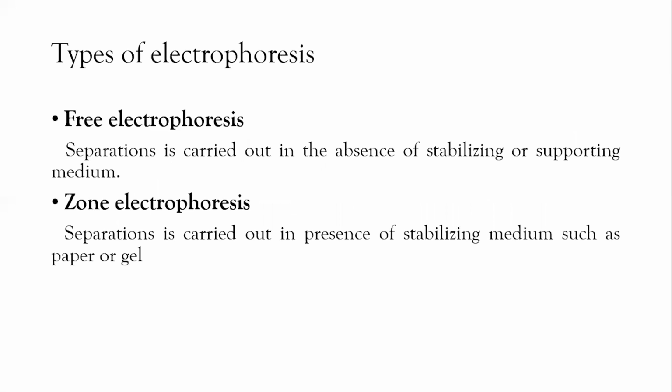Then, types of electrophoresis. Depending upon the stabilizing media, electrophoresis is mainly classified into two types, that is free and zone electrophoresis. Free electrophoresis means the separation is carried out in the absence of a stabilizing or supporting medium, and it is again classified into two: microelectrophoresis and moving boundary electrophoresis. Coming to zone electrophoresis, the separation is carried out in the presence of a stabilizing medium such as paper or gel. Paper electrophoresis, cellulose acetate, agar, and polyacrylamide gel electrophoresis all come under zone electrophoresis.